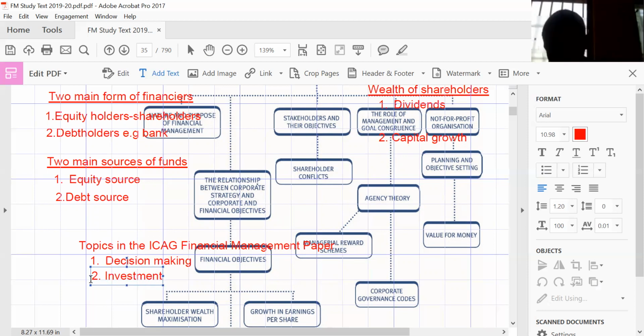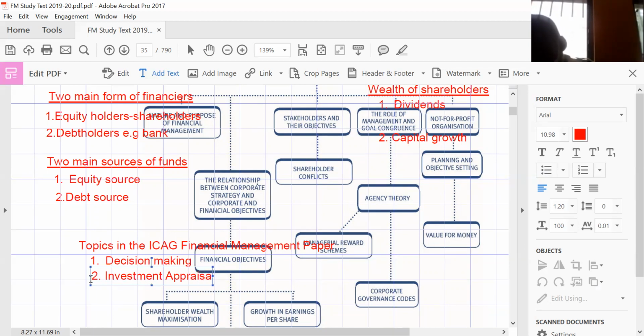And there hasn't been a single ICAG financial management paper without a question on investment appraisal. If you do not see investment appraisal, then it's not a financial management ICAG exam. Every sitting, you see that, right? Here, we want to decide on which project or which investment to enter into, which opportunity we are supposed to put our money into.